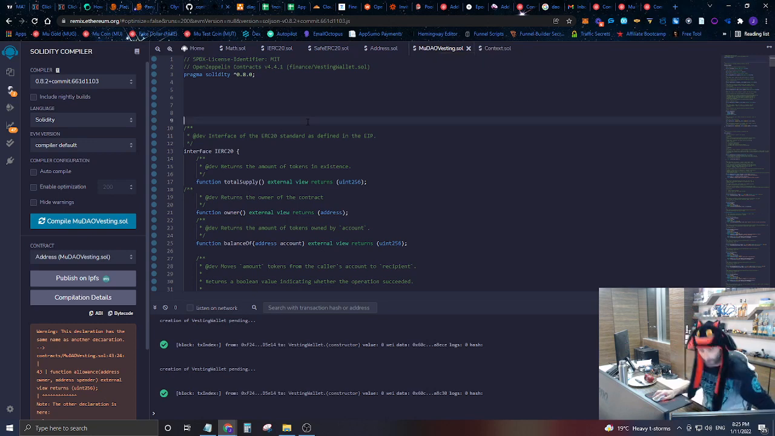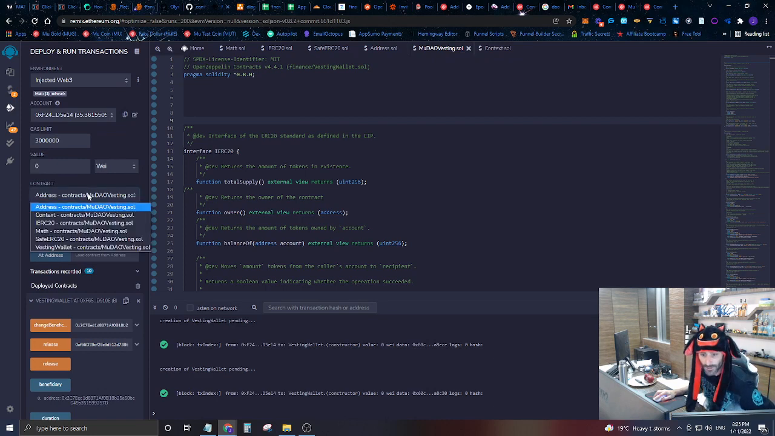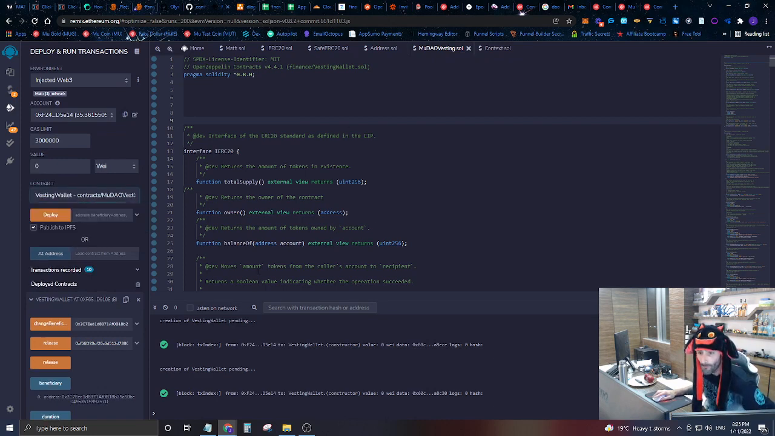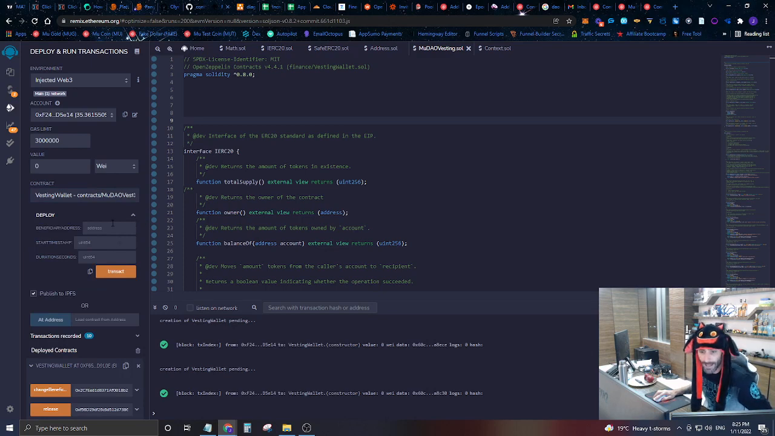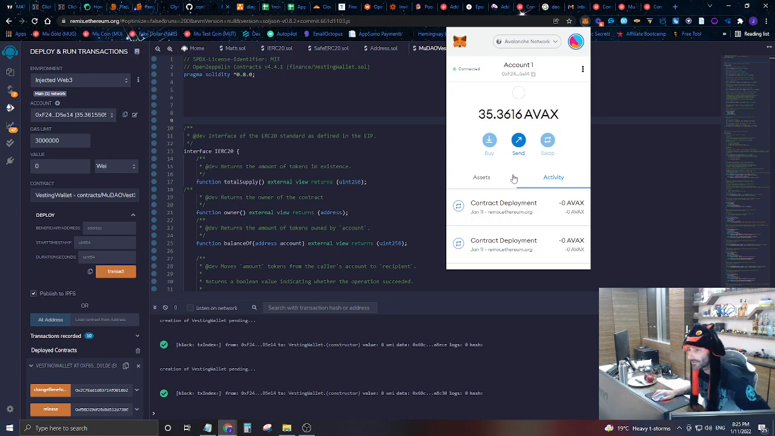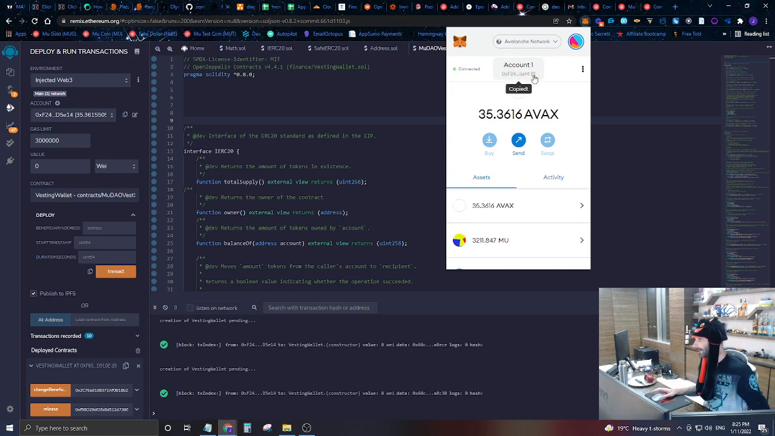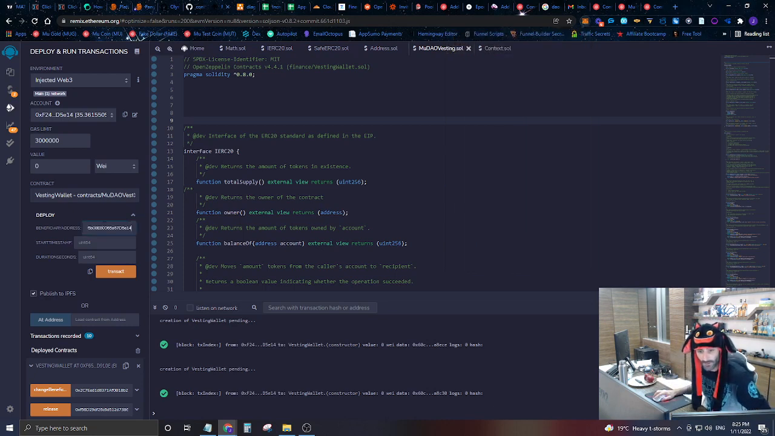All right? So the first thing we're going to do is save this, and then we're going to compile this and launch this. Whenever we launch it, it wants some different values. One is the beneficiary address, meaning who is going to be able to remove this liquidity once it becomes vested. So I'm just going to put in my address for this. We're going to put in a start time.